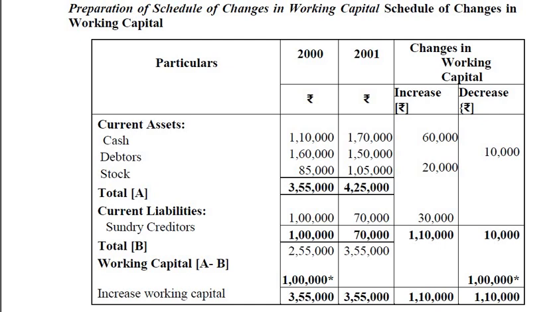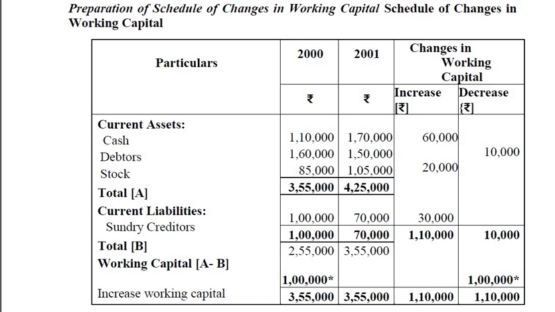When it comes to debtors, in the previous year we have 1,60,000 and in the current year 1,50,000. That means it decreased, a decrease of 10,000. Then stock increased by rupees 20,000. So total A is 3,55,000 for the year 2000 and 4,25,000 for the year 2001.